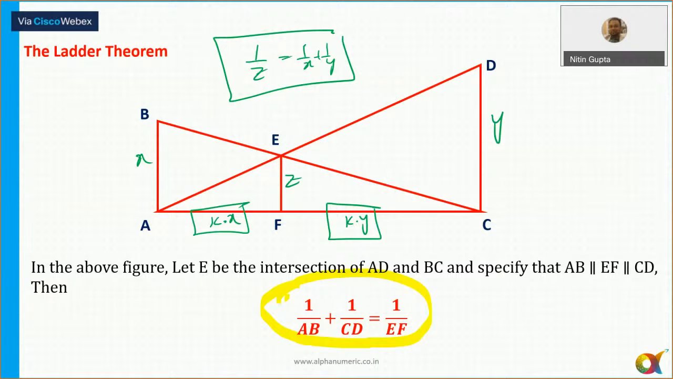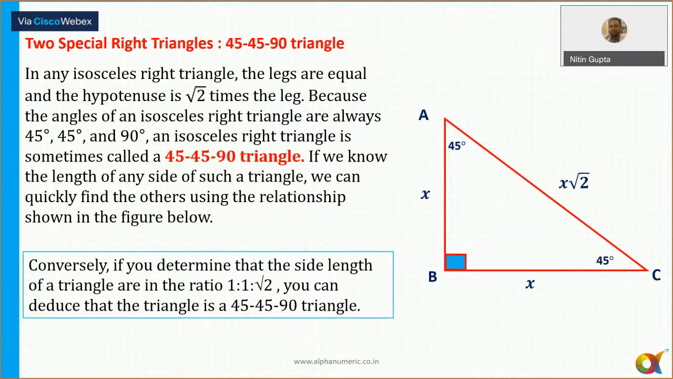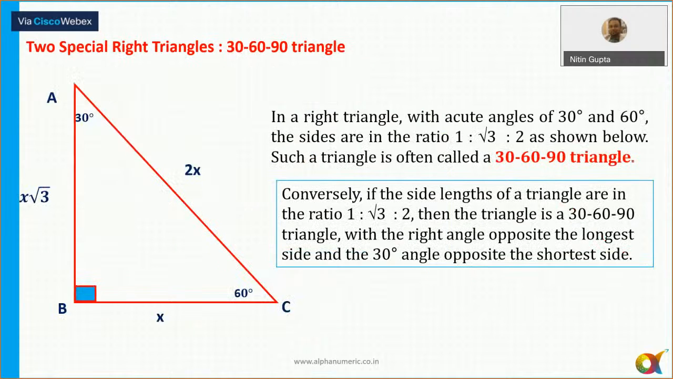Now, right angle triangles. In any right angle triangle, we know the ratio of the sides. If it is a 45, 45, 90 triangle, the sides are always in the ratio 1 is to 1 is to root 2. Very, very important. In a 30, 60, 90 triangle, which is very common, the ratio is always 1 is to root 3 is to 2. So in a 30, 60, 90 triangle, the sides are always in the ratio 1 is to root 3 is to 2.